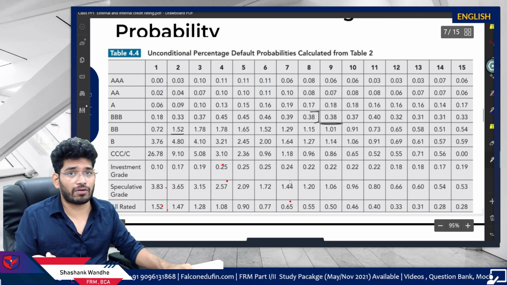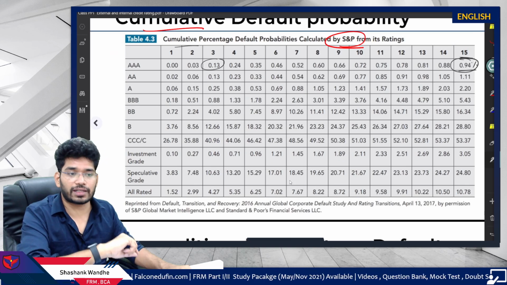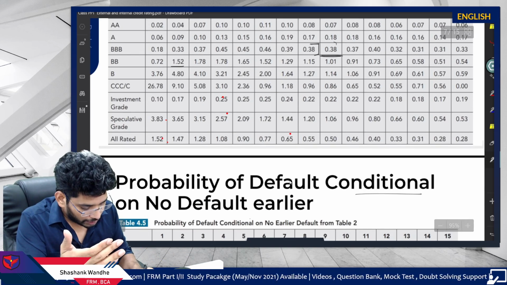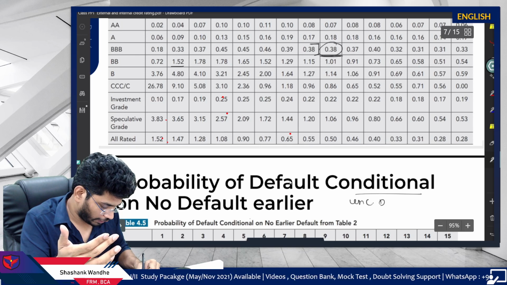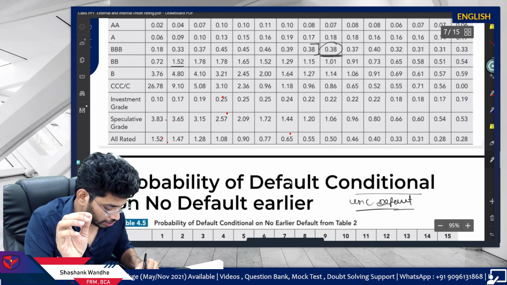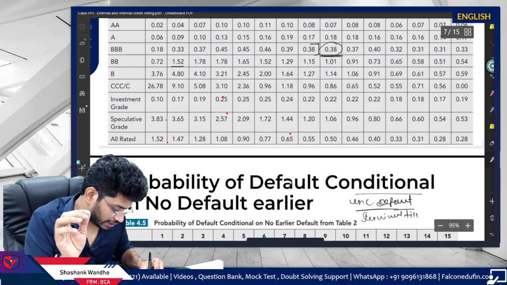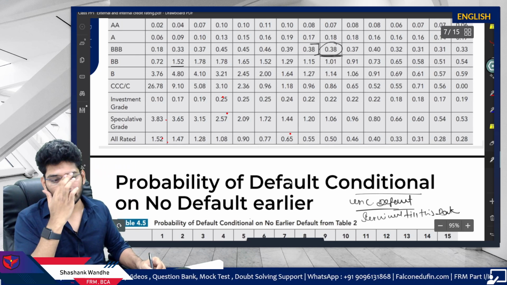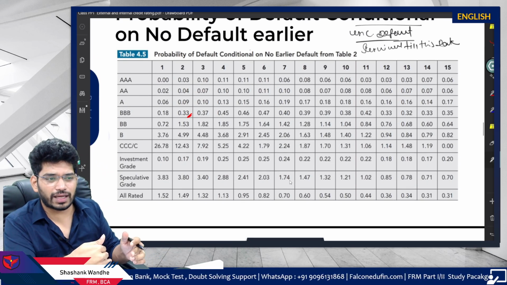So how do you get the survival probability? You will get the default probability from this table. 100 minus default is the survival probability, and simply this probability, that is the unconditional default, divided by survival till this date. Okay, this is very easy, and you can do all these calculations.